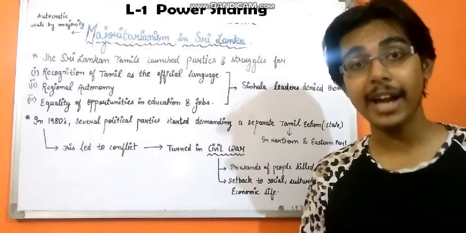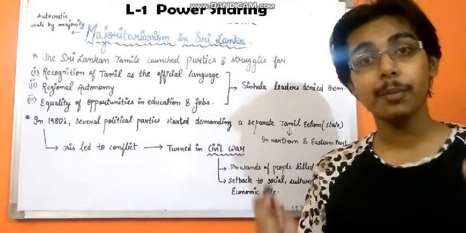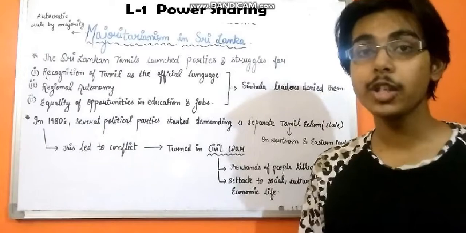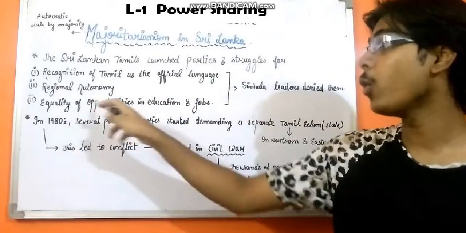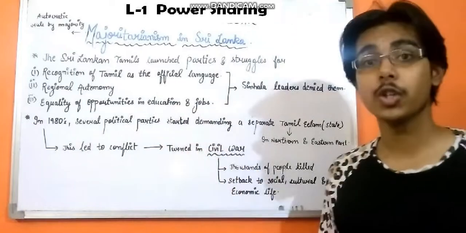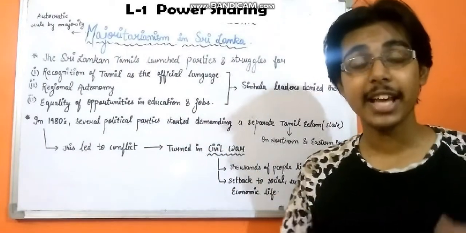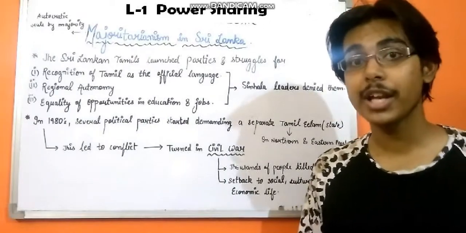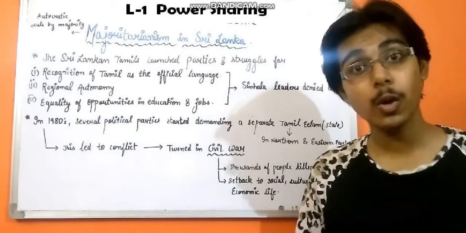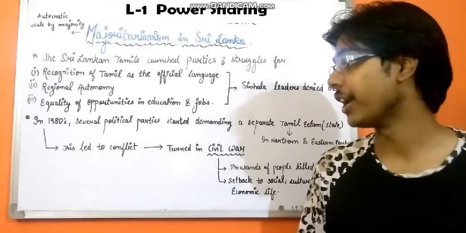Therefore, they demanded that people of Tamil origin rule those particular regions. And the third point is equality of opportunities in education and jobs. Since we have seen that there was discrimination in government policies related to education and jobs, they wanted equal opportunities on both these fronts.